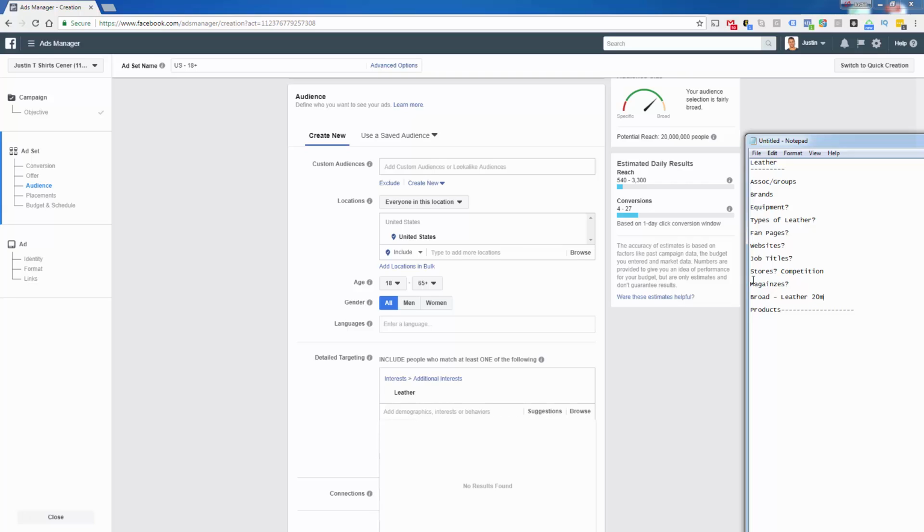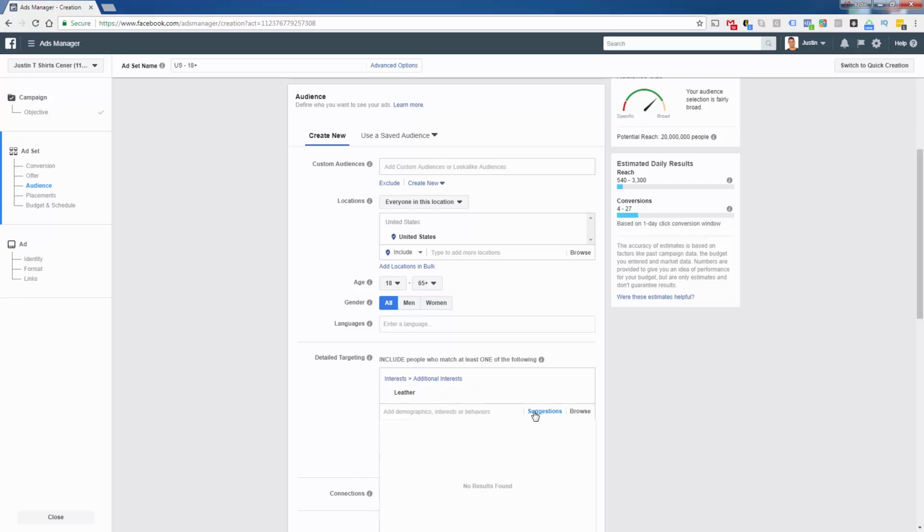Of course, this is totally different from our other sizes because this number is so big, but that's just because this is broad. The purpose of broad is to be super, super large. We typically use this to see if maybe broad is a better strategy for this niche. You don't know, but it's definitely something we're going to test out. It'll be one of our interest groups, just like anything else.